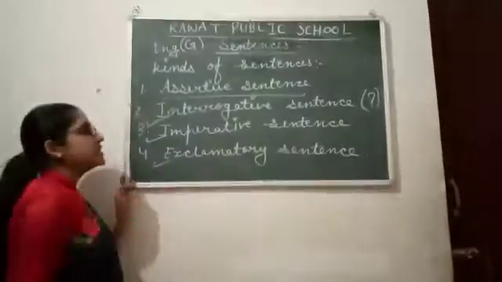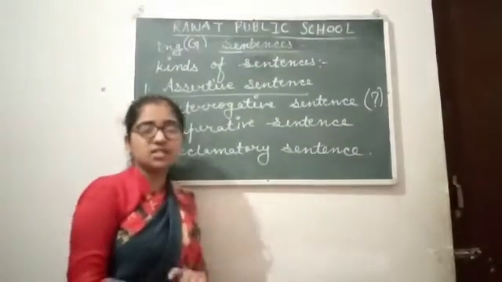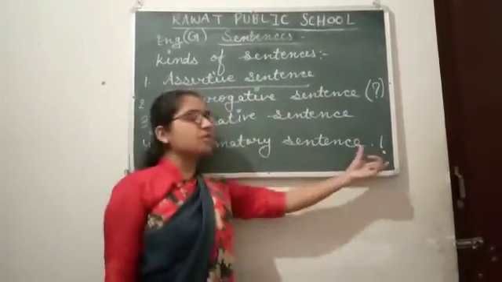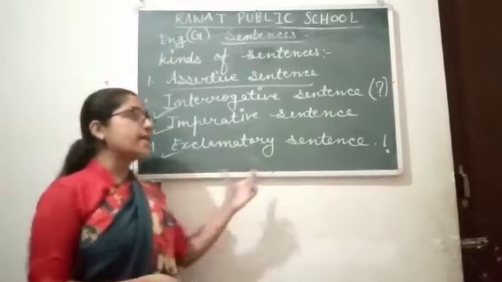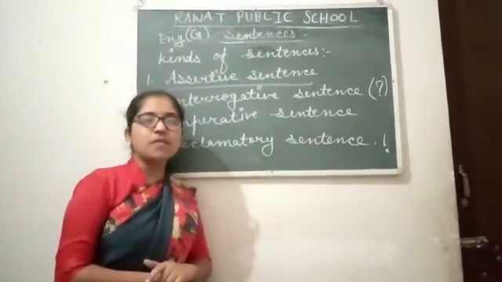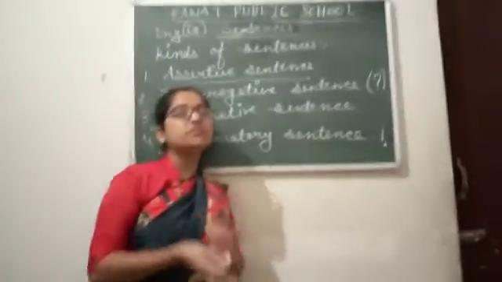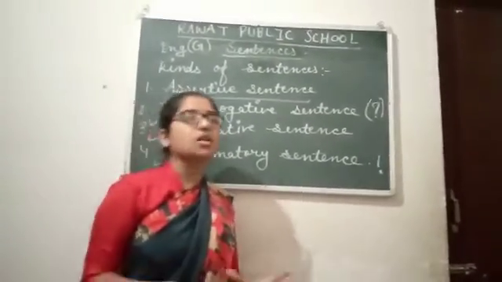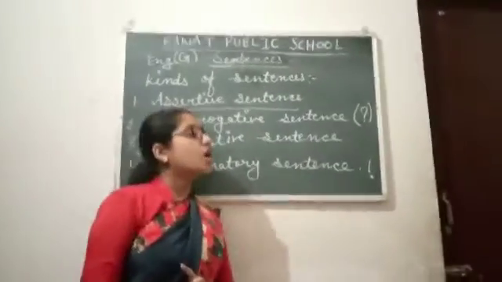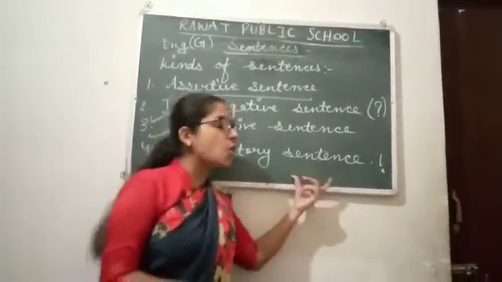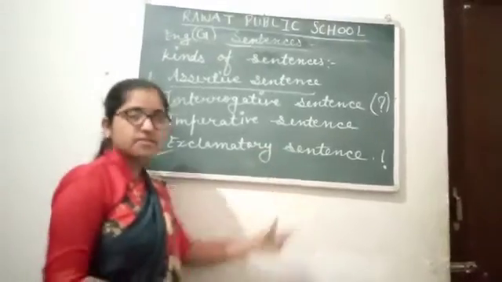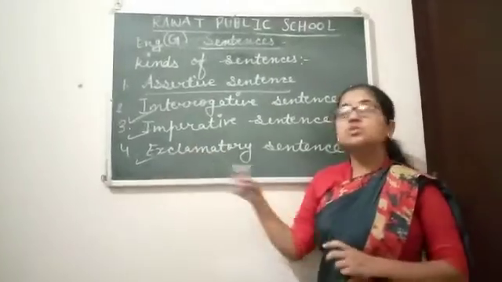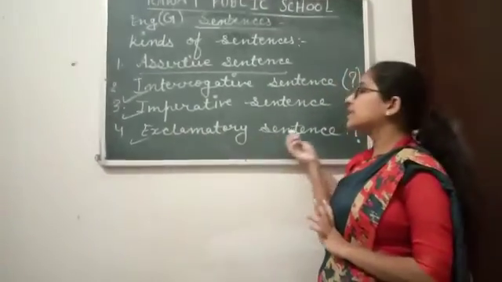What is an exclamatory sentence? क्या होता है exclamatory? Which always ends with an exclamation mark, जो exclamation mark से तो end होता है. And which expresses sudden feeling, अचानक से होने वाली कोई feeling. Just like: Wow, what a wonderful car it is! Hooray, we have won the match! which shows happiness, sadness, physical pain, etc., and also surprise. That is an exclamatory sentence.